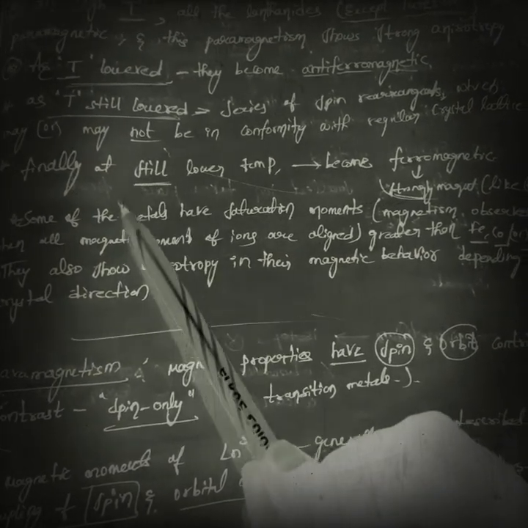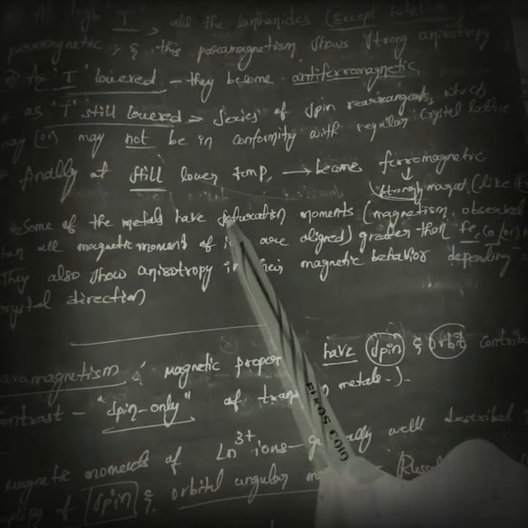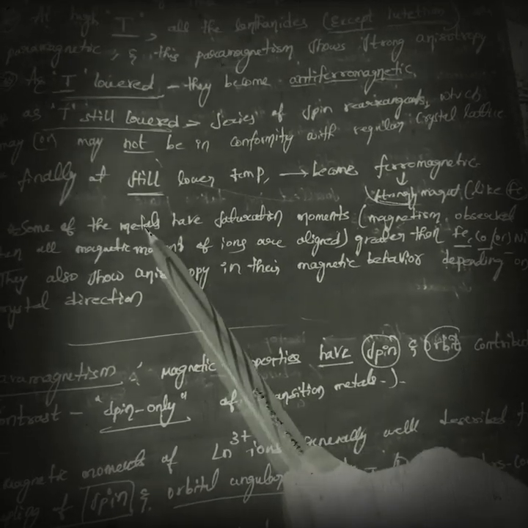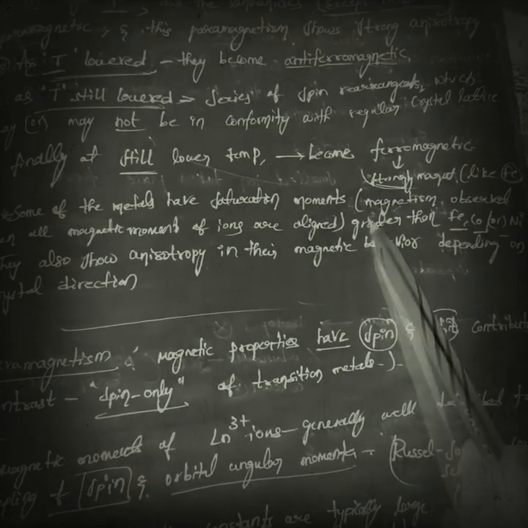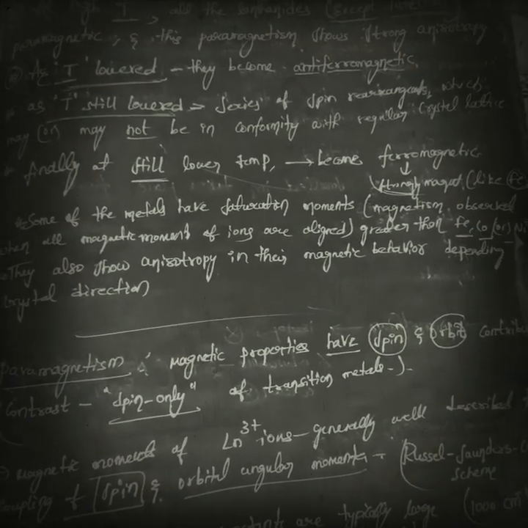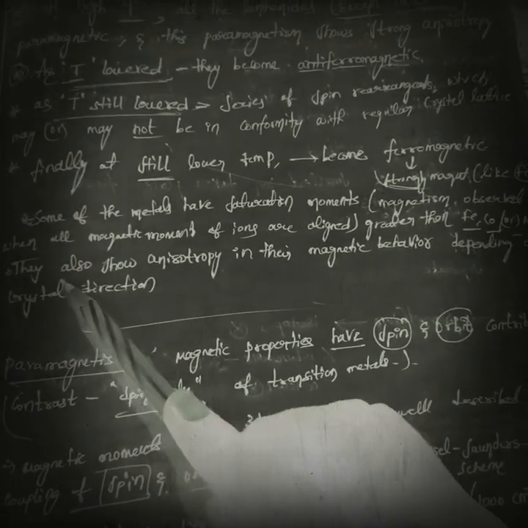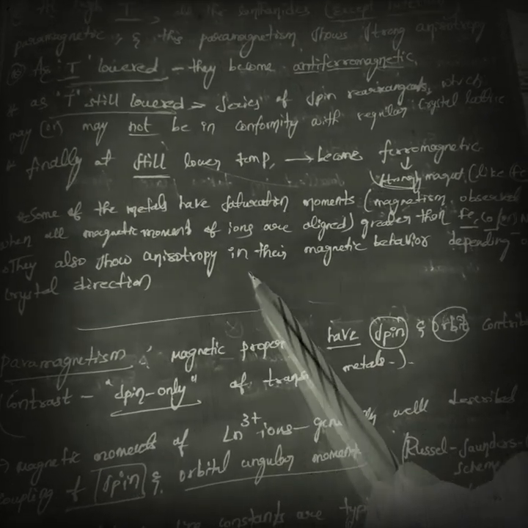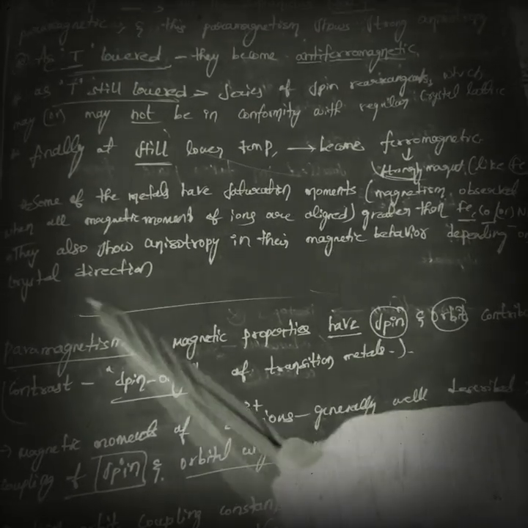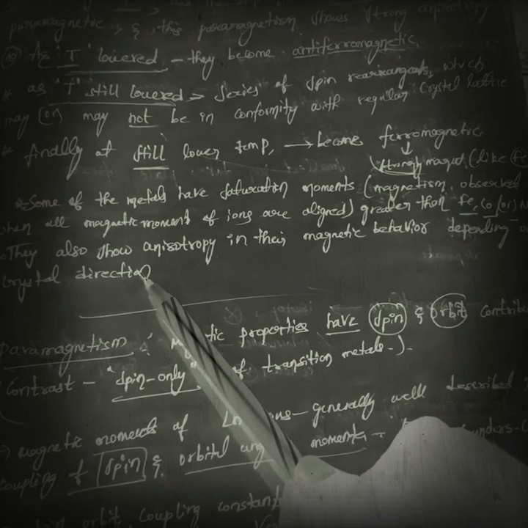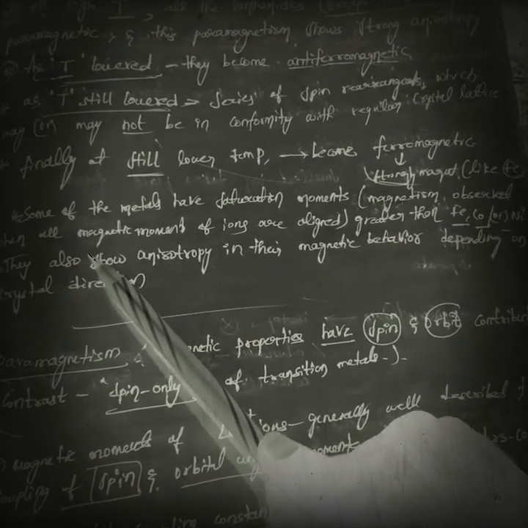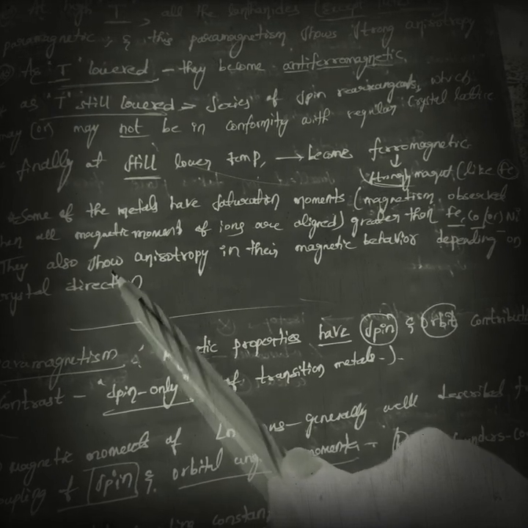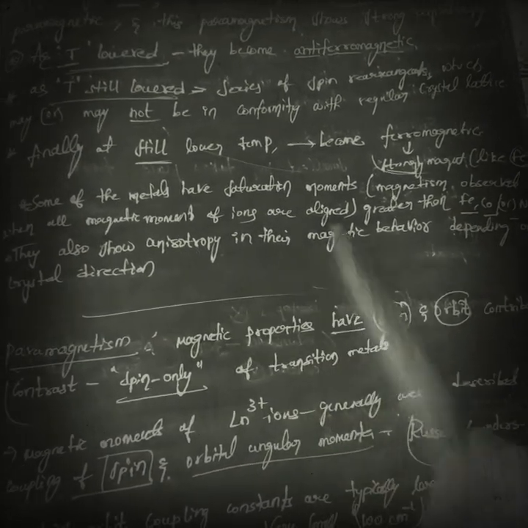They also show anisotropy in their magnetic behavior depending upon crystal direction. So based on the crystal direction, the lanthanoid metals can show anisotropy in their magnetic behavior.